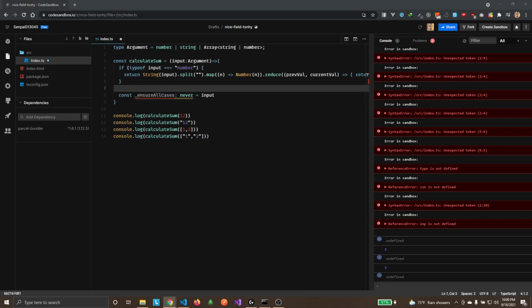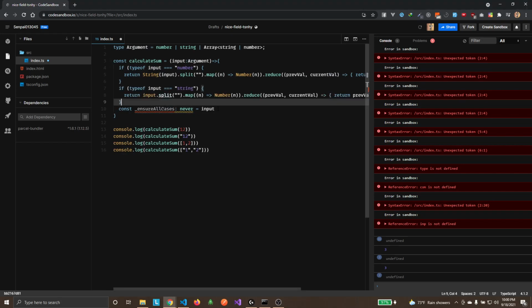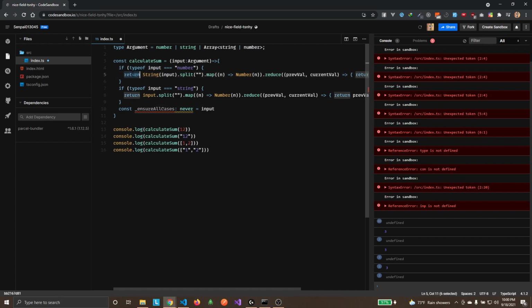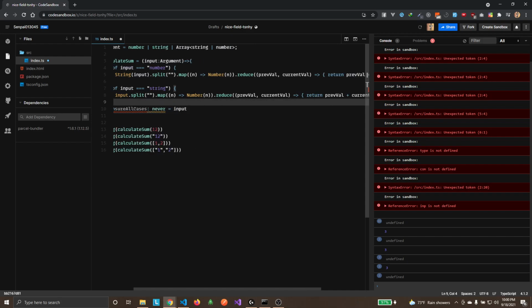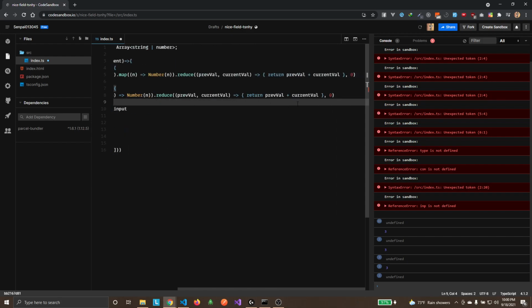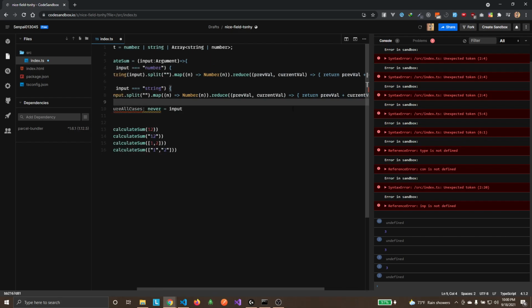And for string, it's gonna be even shorter because you don't have to do all of that, right? Also notice that I'm returning. That means once this is handled, the later code is not gonna run. So this is handled. This is handled. When type of string is there, I just split it, map it with a number, and then reduce it to add everything in it.